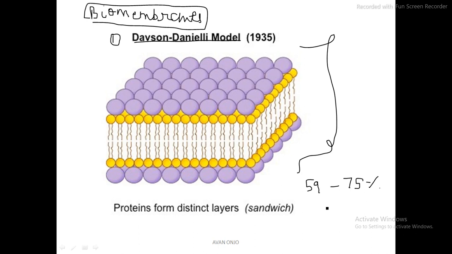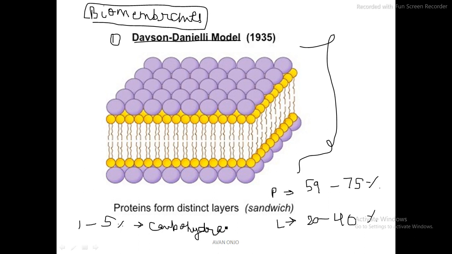The lipids are much lesser, around 20 to 40% of the biomembrane, and together they compose it. There are also minute quantities, around 1 to 5%, of carbohydrates. You can mention these ratios of composition. Carbohydrates are much lesser, in a minute quantity.